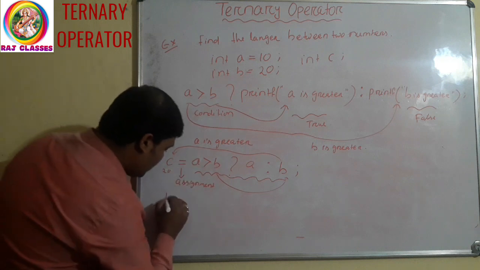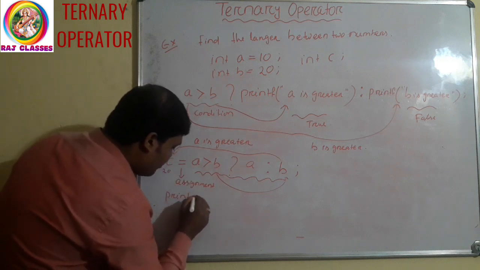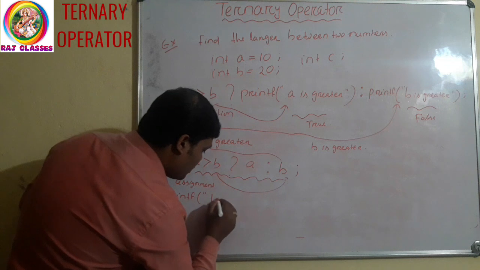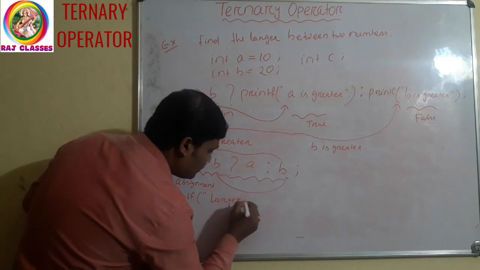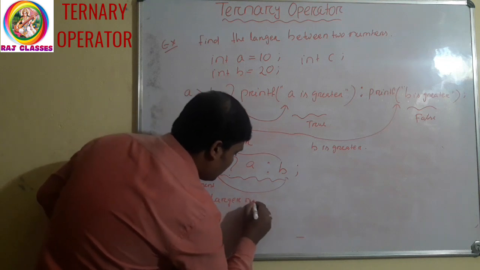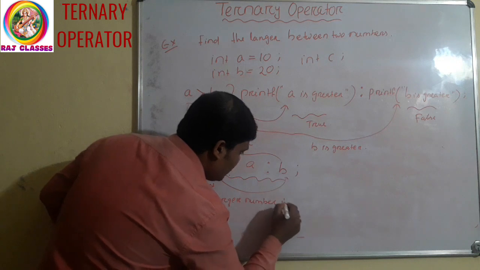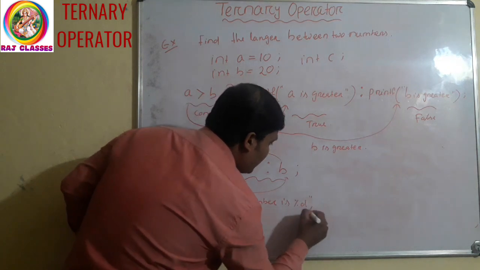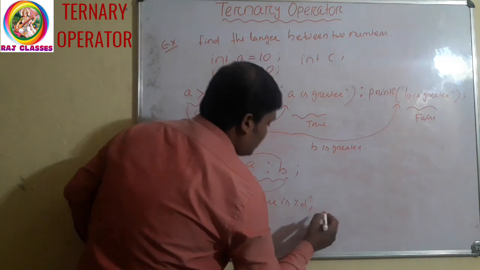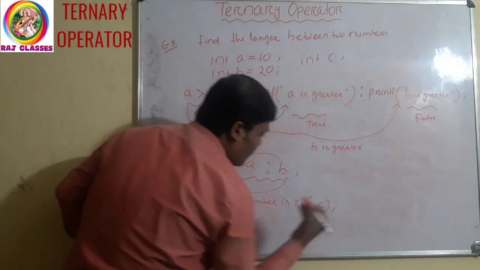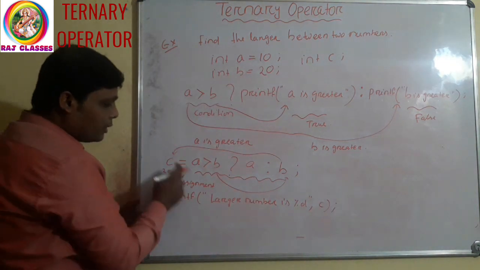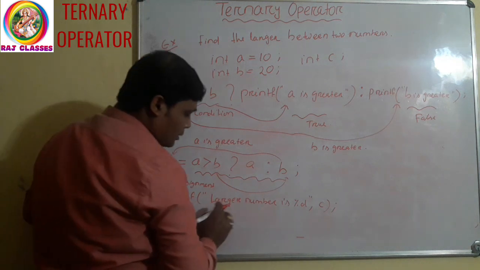The value of B, that is 20. So after this we can print "larger number is %d", C. Clear? So it will display what?